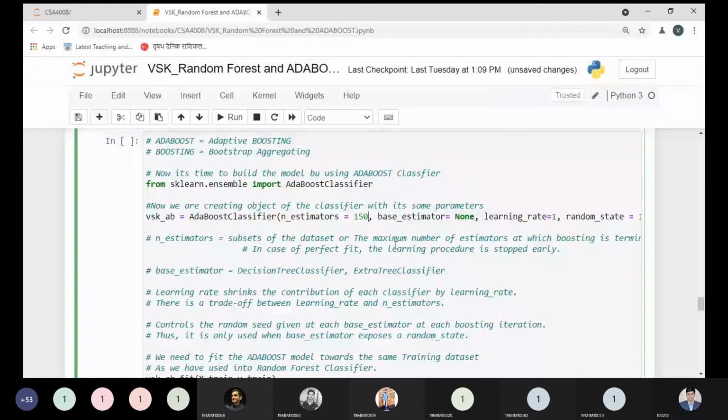Your model will be fit by the training data set, and in the training data set we have 5,000 samples, which you want to divide 150 ways. These estimators will be decision trees.